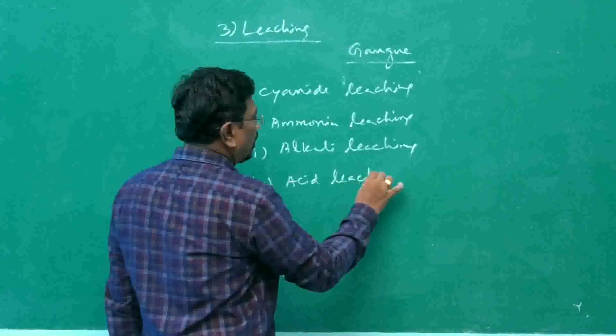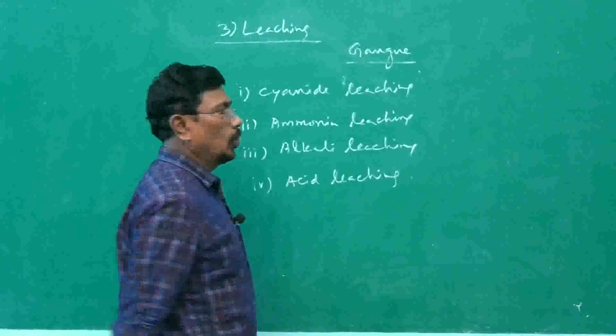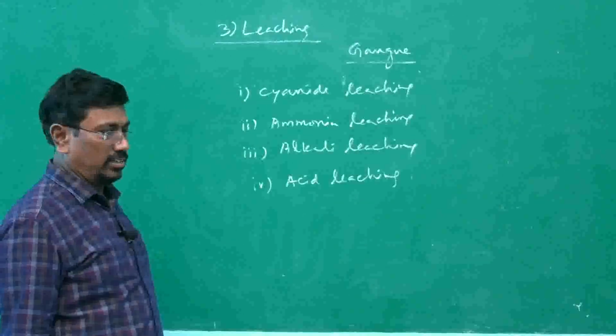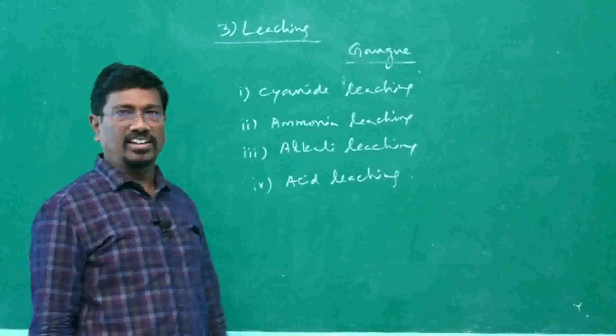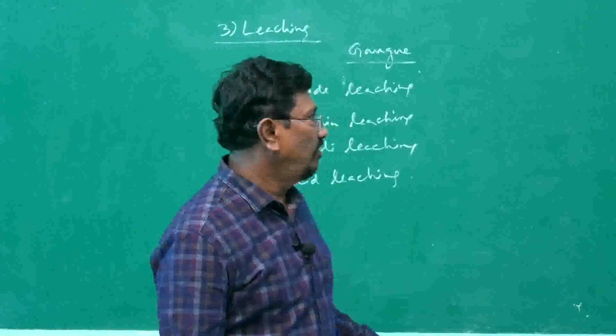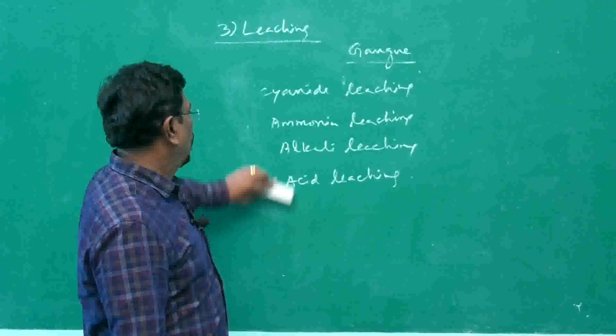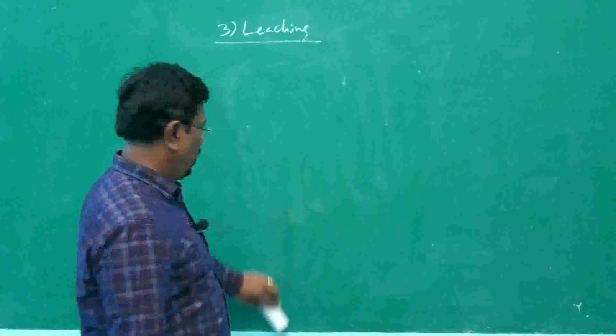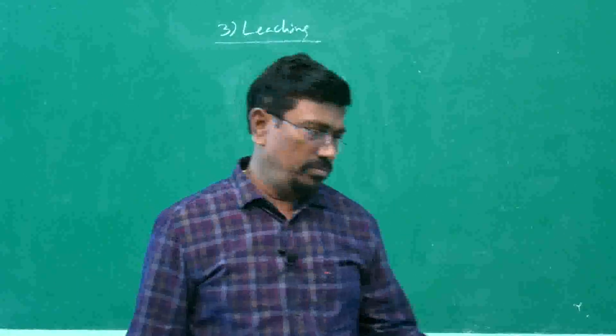Depending upon the nature of the metallic ore, different methods of leaching are employed. First, let us go into cyanide leaching. Cyanide leaching is important for gold as well as silver. They are usually in the native form.